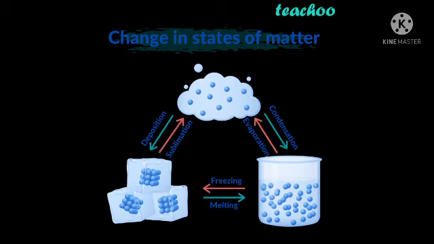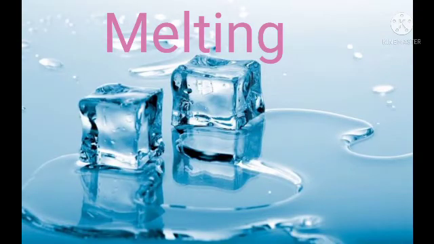You know that heating causes a solid to change into a liquid and a liquid to change into a vapor form. On the other hand, cooling causes a vapor to condense into a liquid and a liquid to freeze into a solid. Now let us see what makes this change of state in terms of energy of particles that constitute matter. Melting.